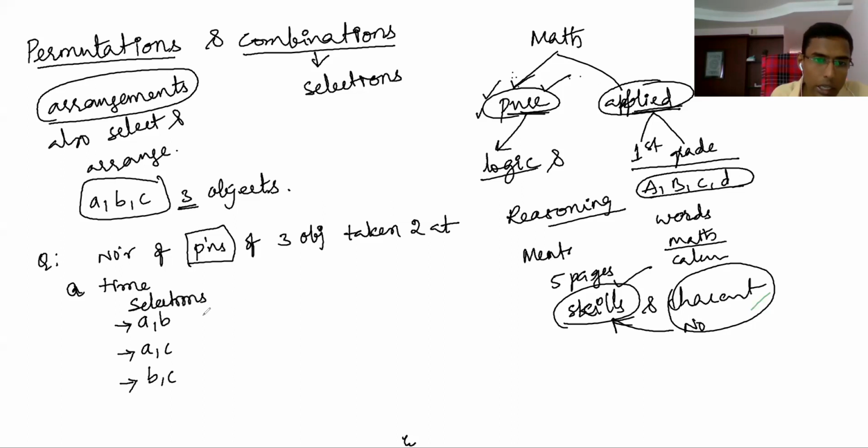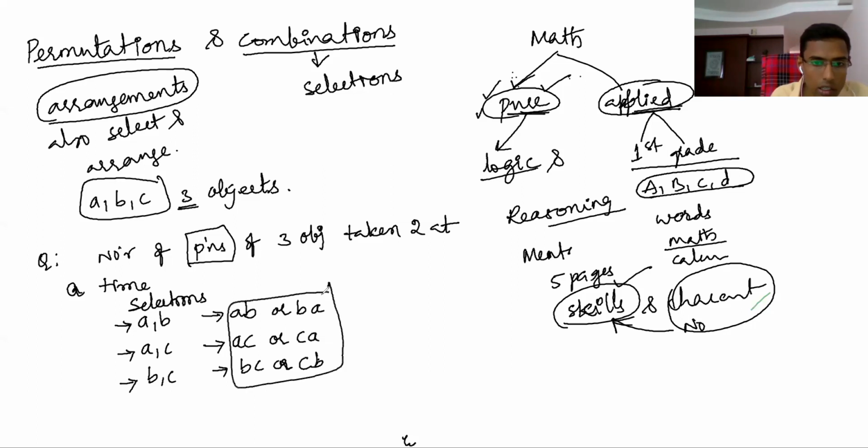After selecting, you have to arrange. When you arrange, you may arrange AB or BA. Then AC or CA. And BC or CB. Now here, you got six arrangements, six permutations.